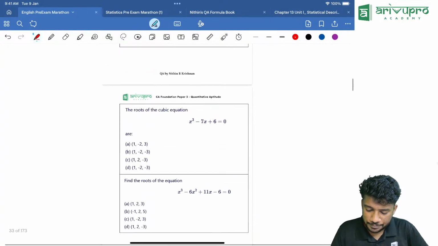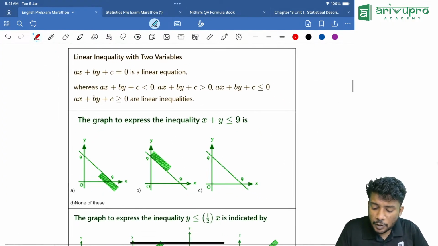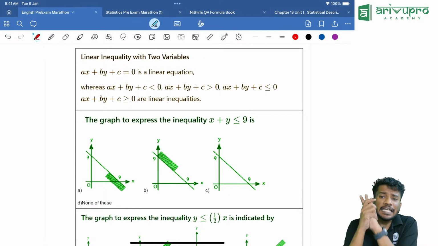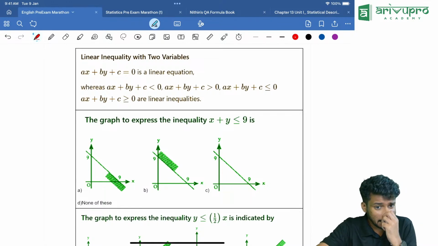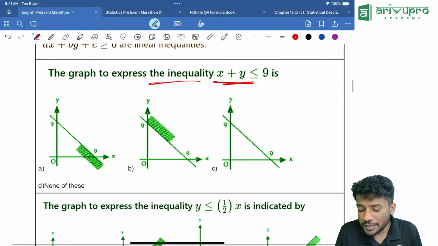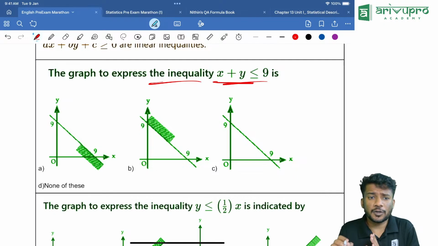People, look here. Inequality. How will you find which graph is following the inequality? Now think. The graph expresses the inequality x plus y less than or equal to 9. I'll tell you the easiest method.